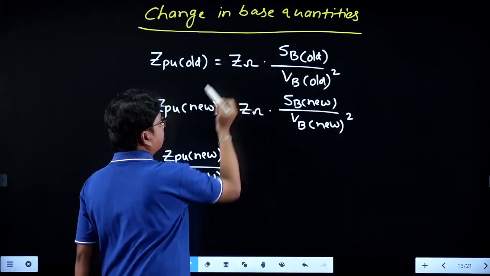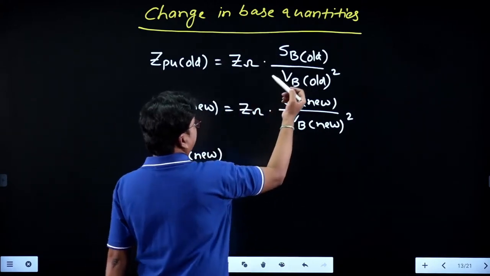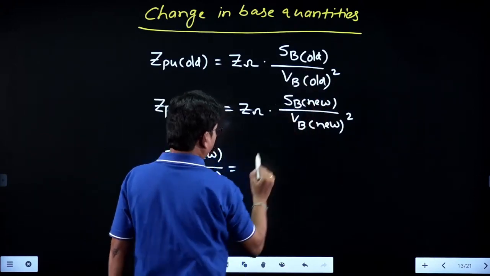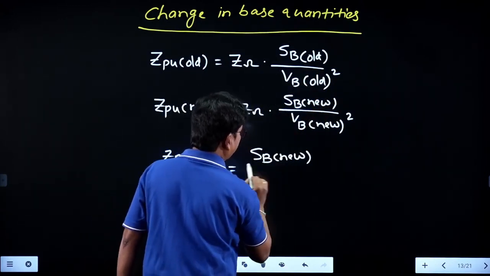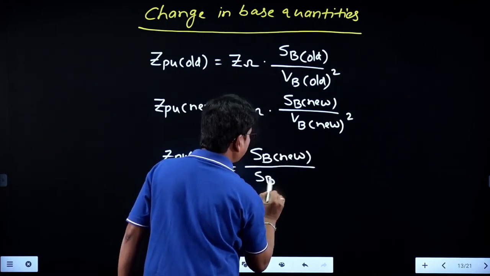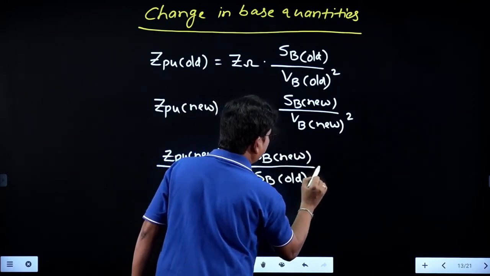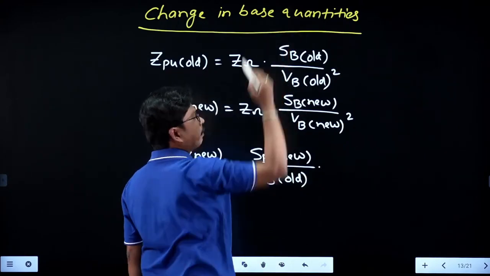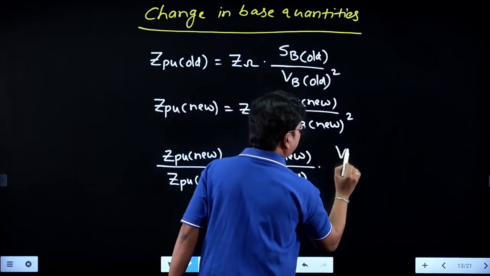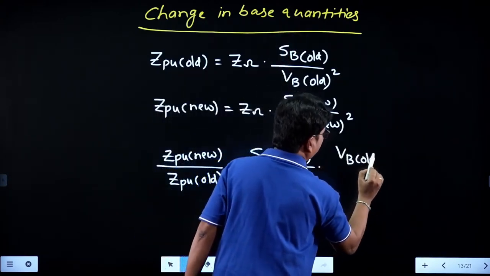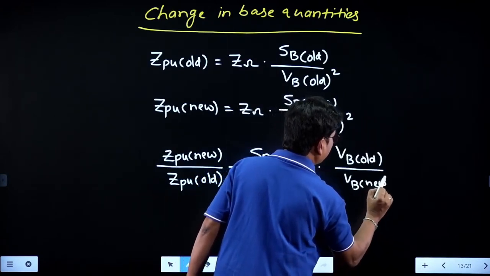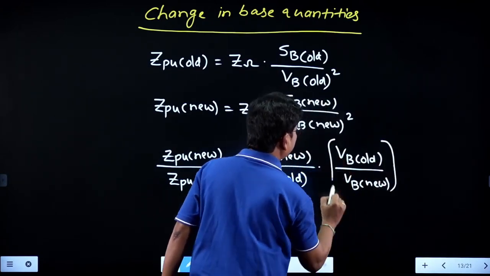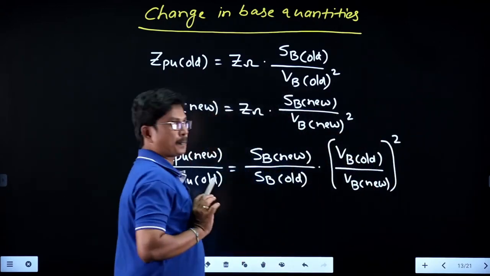And it will be S base new divided by S base old, into V base old goes to the numerator. It is V base old divided by V base new, whole square, right?